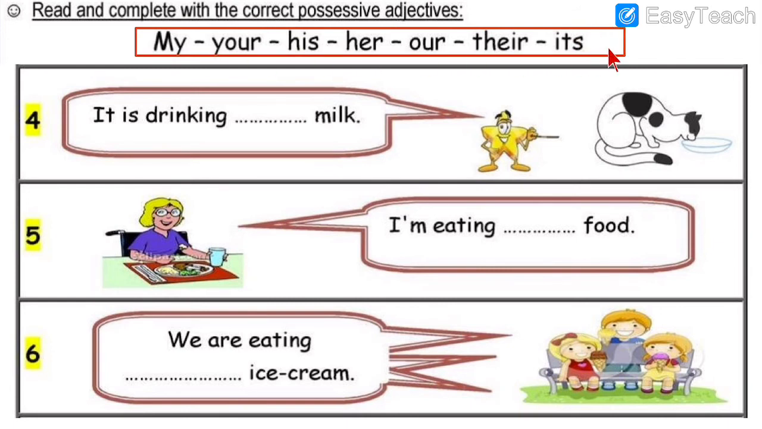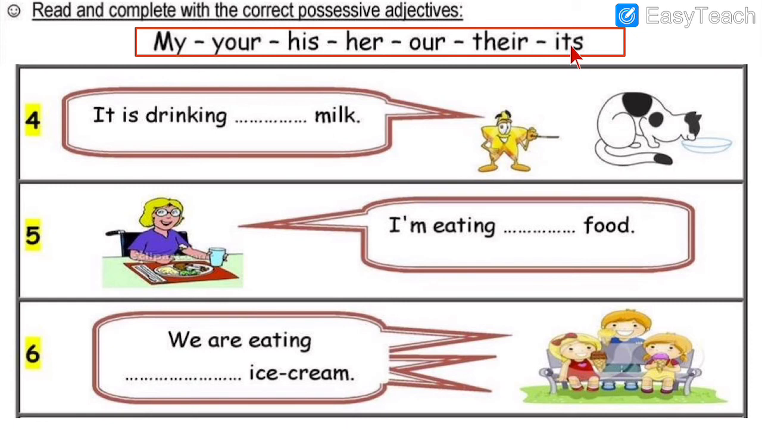Now the options are over here. Blank number 4. It is drinking dash milk. See, cat is drinking milk. So, it is drinking dash milk. With it, what do we write from this? With it, we write its.